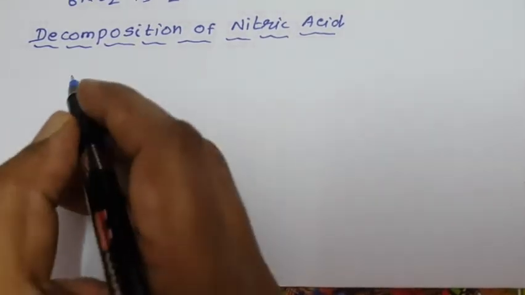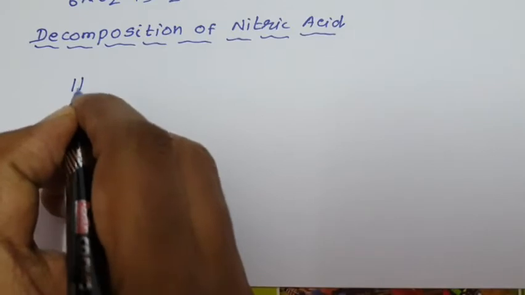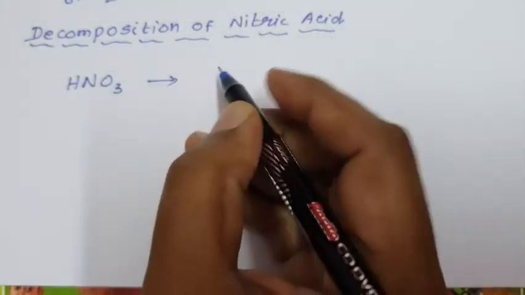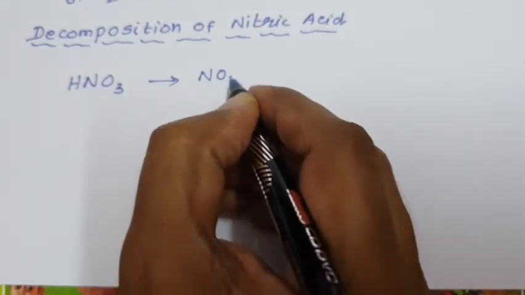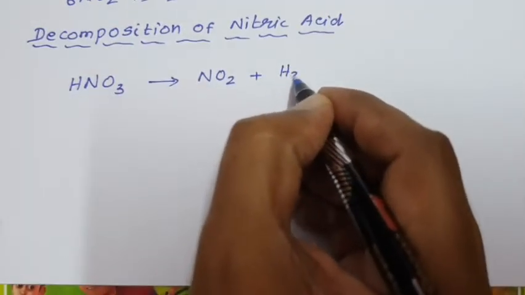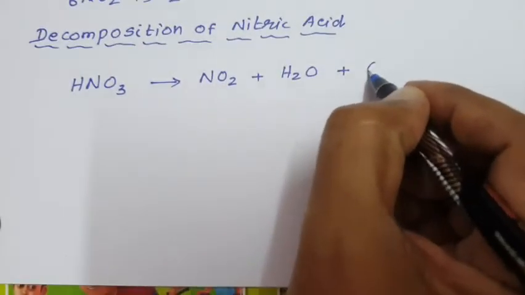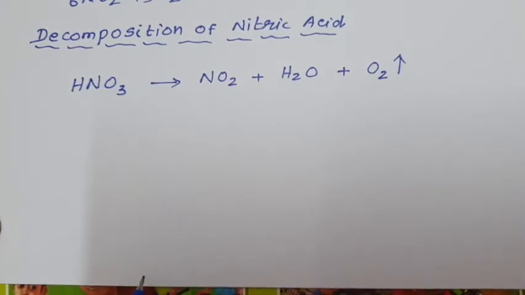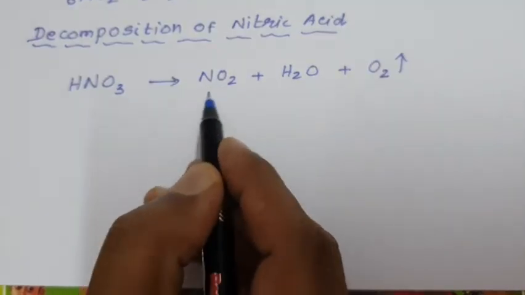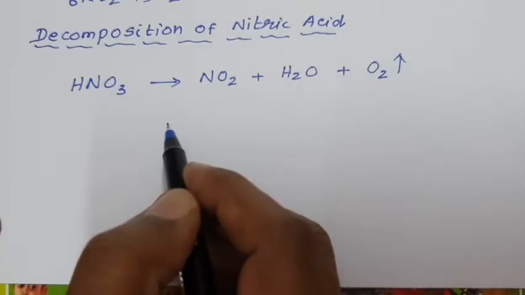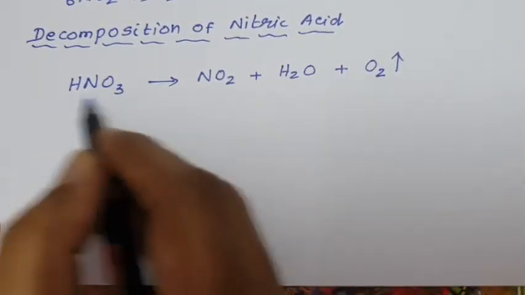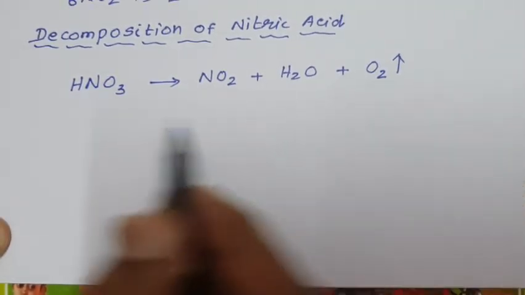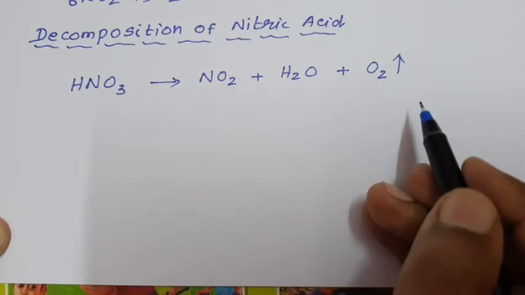Decomposition of nitric acid. HNO3, nitric acid, undergoes decomposition and gives nitrogen dioxide plus H2O and O2, if it is concentrated nitric acid. If it is dilute nitric acid, then the oxide liberated is NO. Now as usual, how do we balance this reaction? Because oxygen is in molecular state, we can balance this equation by the fractional method.